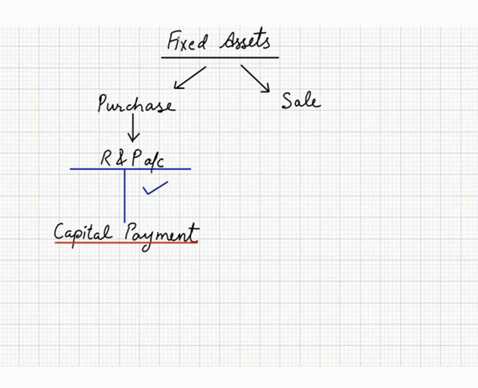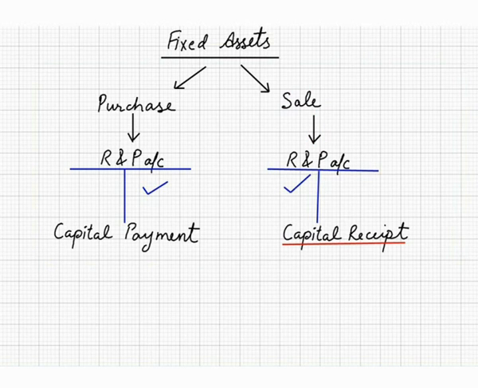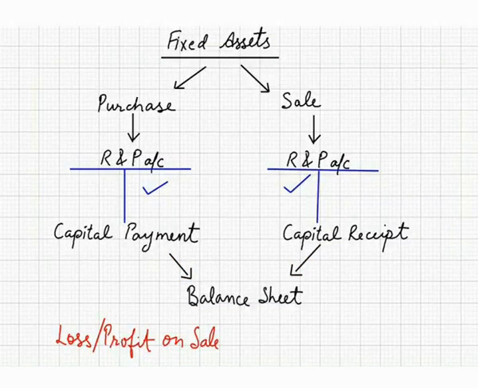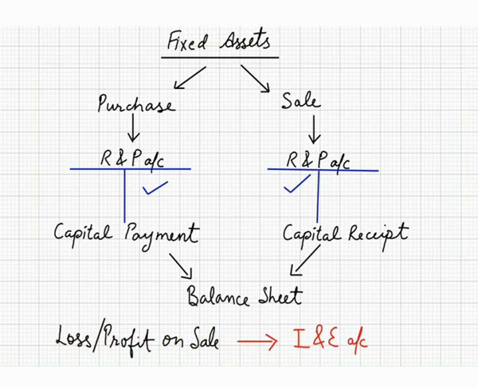In the same way, if you sell any asset, naturally you will get the cash, and that cash will be shown on the debit side of receipts and payments account. And this receipt is a capital receipt. It's nothing to do with income and expenditure account. It will go to the balance sheet. I mean to say, all these capital receipts or payments, they influence the items of the balance sheet, not income and expenditure account. But if there is any loss or profit on sale of fixed asset, that will be shown in income and expenditure account.